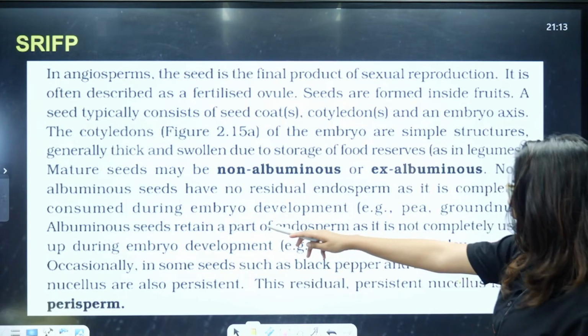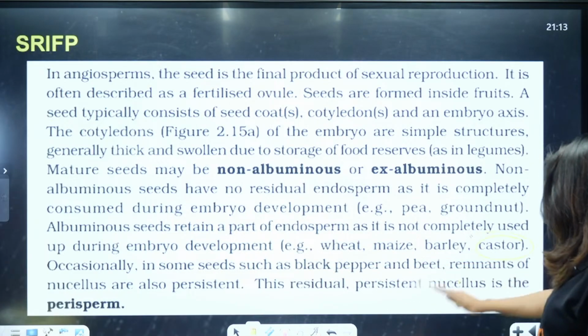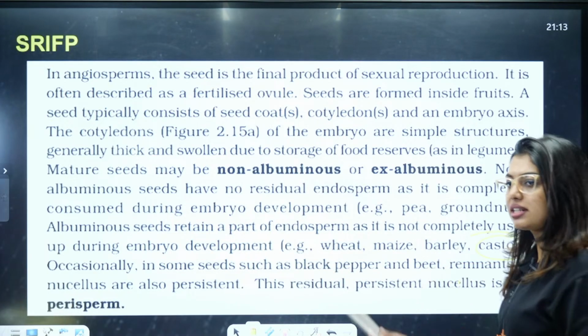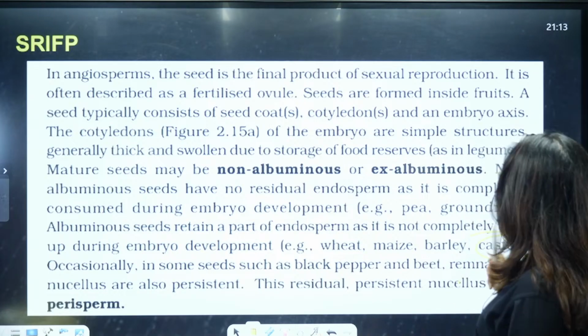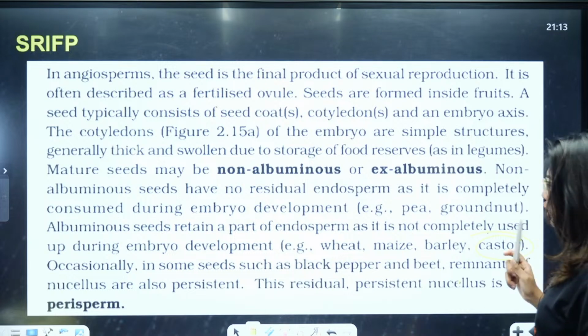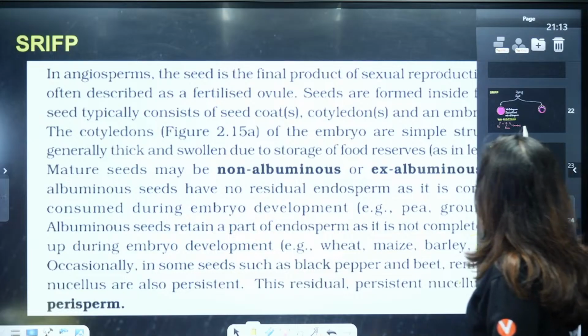See, albuminous seeds retain a part of the endosperm. It's not completely used. Example, castor. Even though it is a dicot, it is albuminous. That is why it is exceptional. I should have written it on that side, but by mistake I wrote it on this side. Like that you have orchid also as an example. Okay, now come back here.